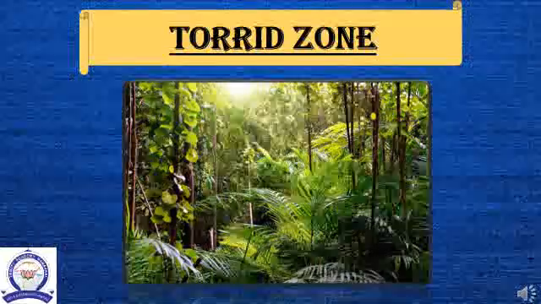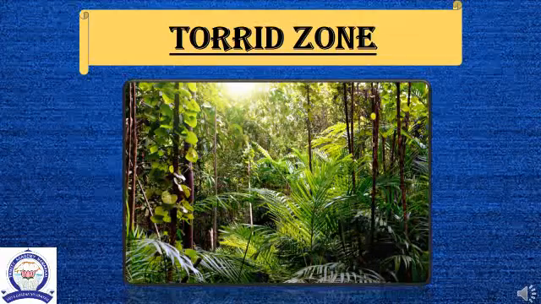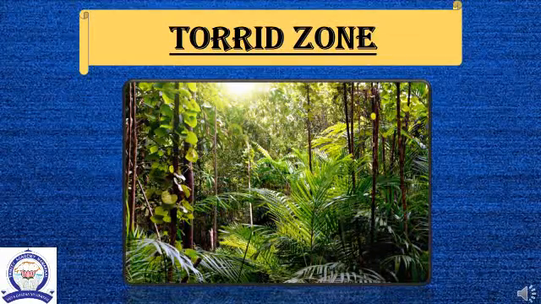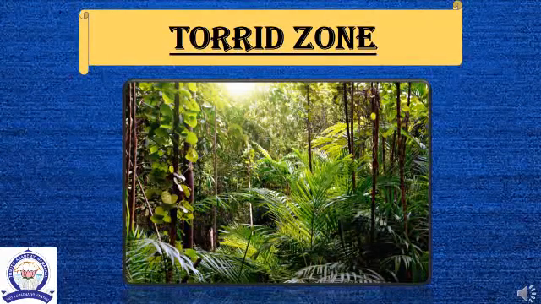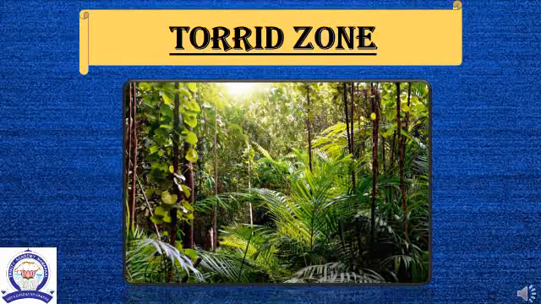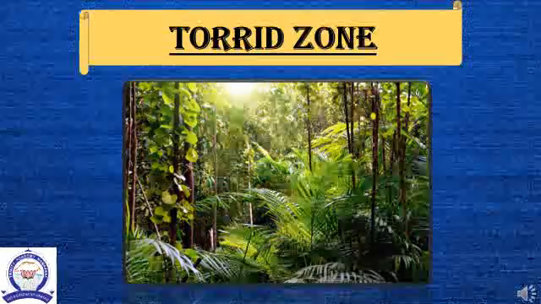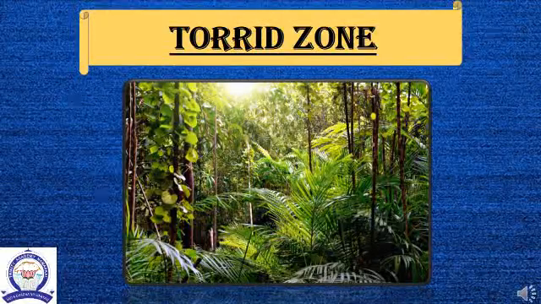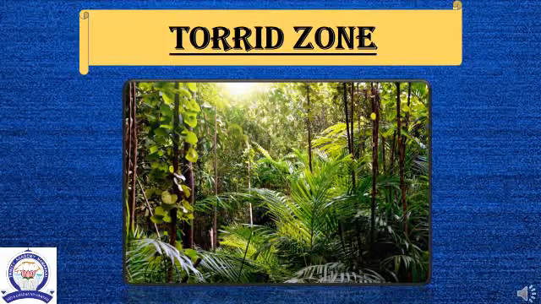Now, let us discuss the torrid zone. The areas on both sides of the equator between the Tropic of Cancer and the Tropic of Capricorn are called torrid zones. These areas experience tropical climate. India also has a tropical climate as it lies in the torrid zone. Torrid zones remain hot and humid throughout the year because direct rays of the sun fall over it.